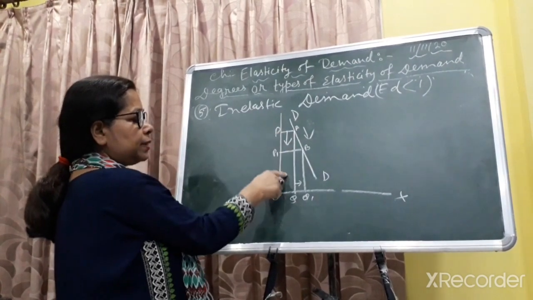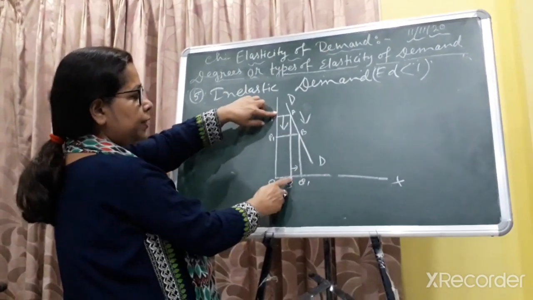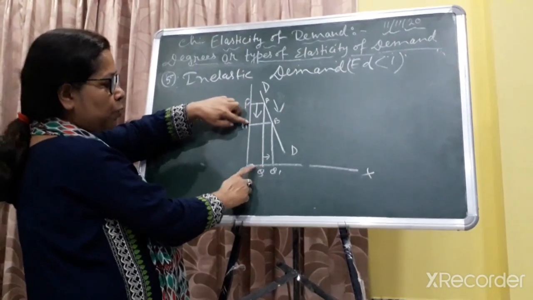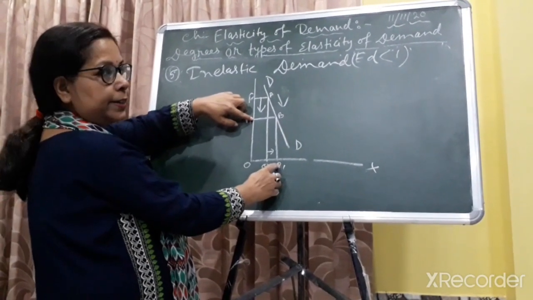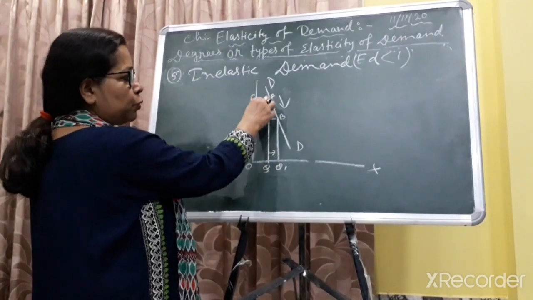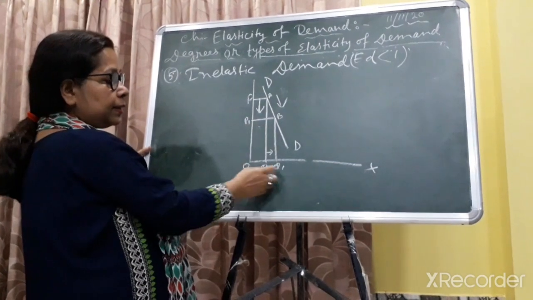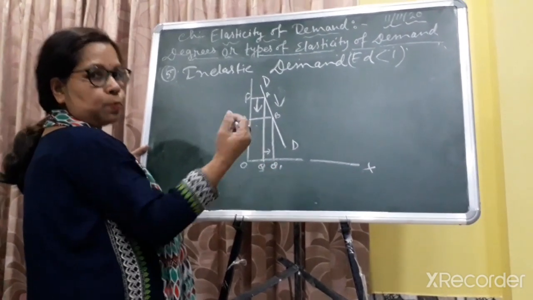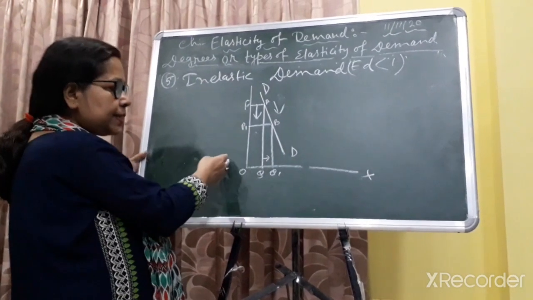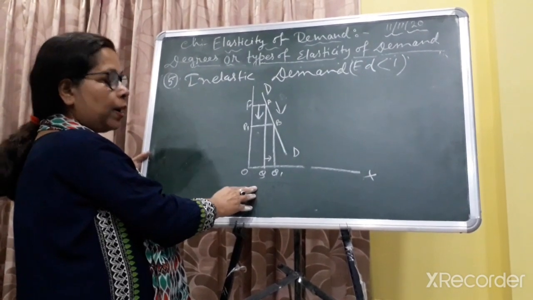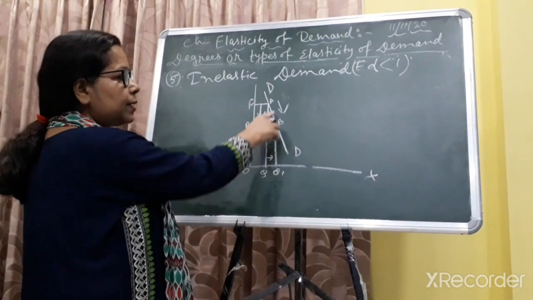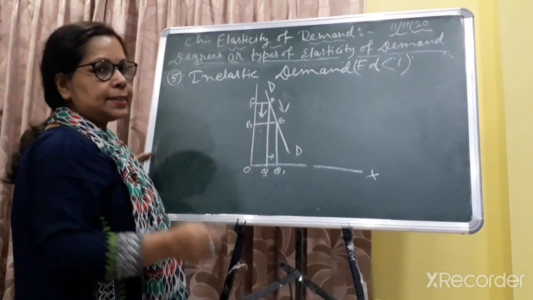Here we have seen that at price OP, the quantity is OQ. When price decreases from OP to OP1, quantity increases but by a lesser amount. The gap between prices is larger, but the gap between quantities is smaller. So price decreases, but the quantity does not increase by a large amount. That's why this is known as inelastic demand.